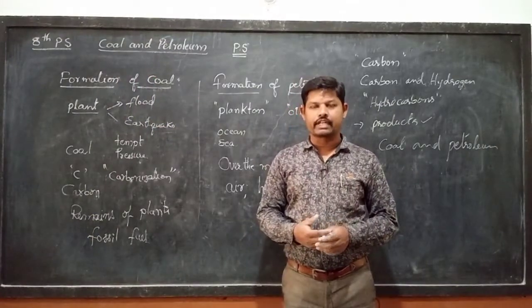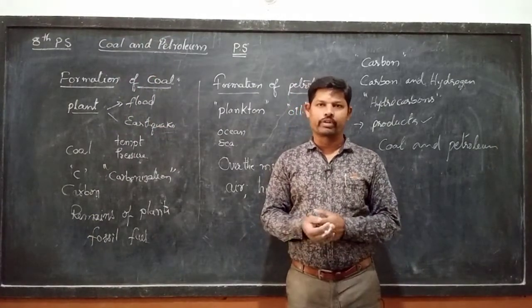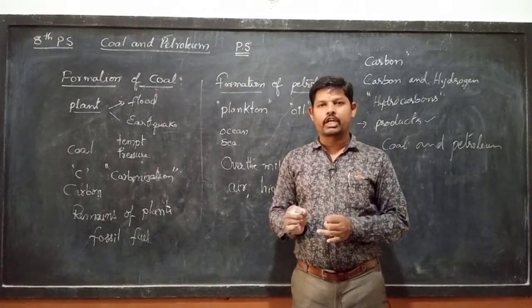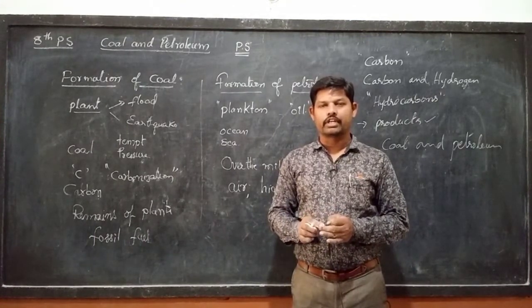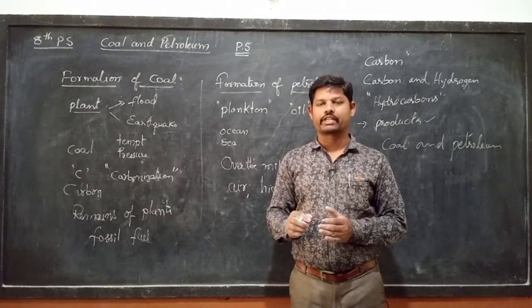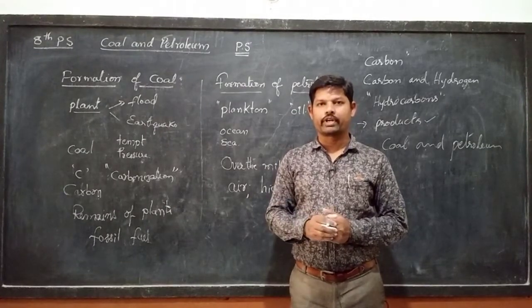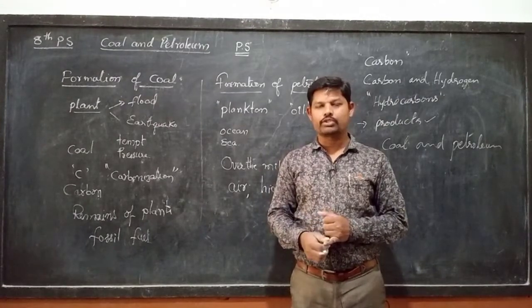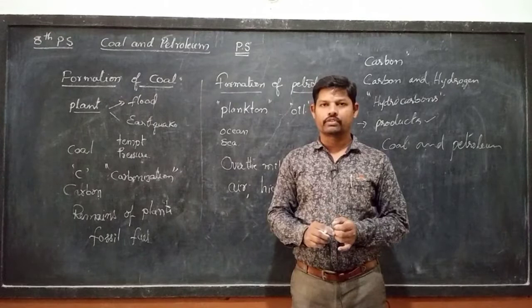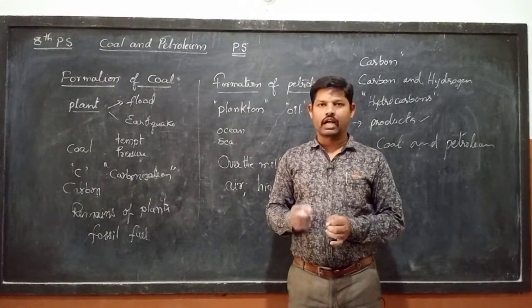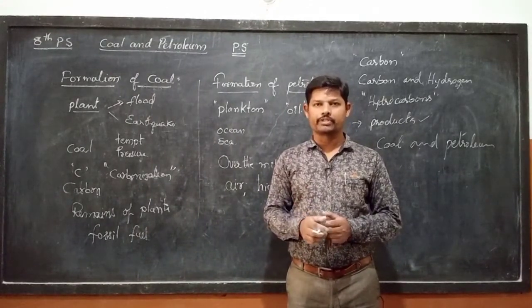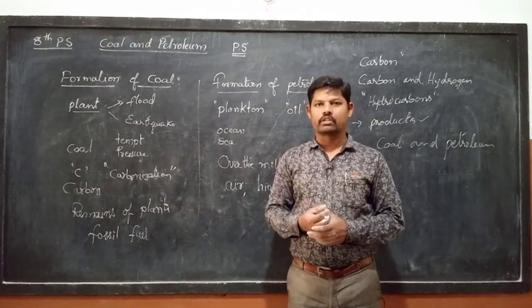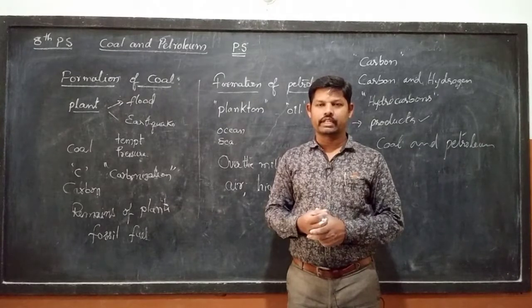So my dear students, let us conclude the class with the home task. First question: in the agricultural sector, industrial sector and domestic sector, what different products are formed with the help of petrochemicals? Second question: how is coal formed? And third question: how is petroleum formed? You have to answer these three questions in your homework notes, take a picture and send it to me.